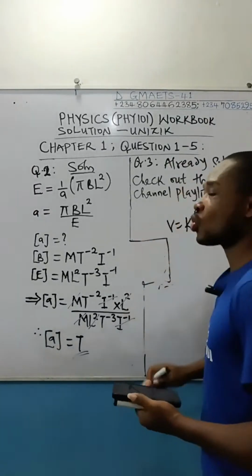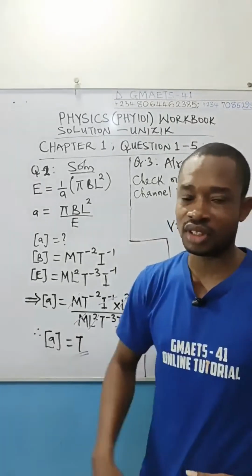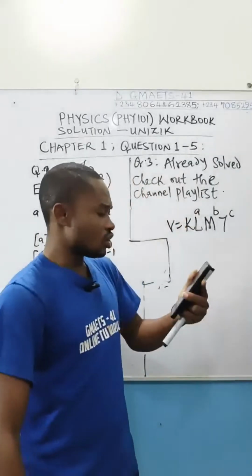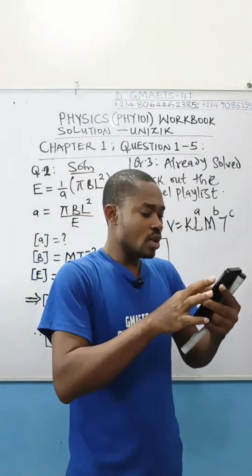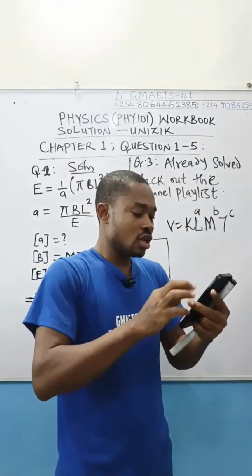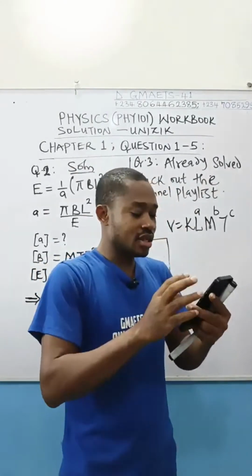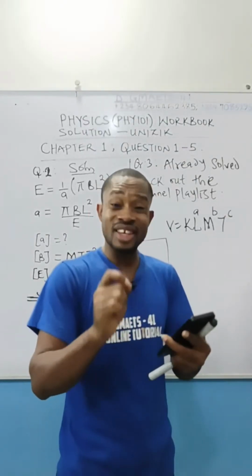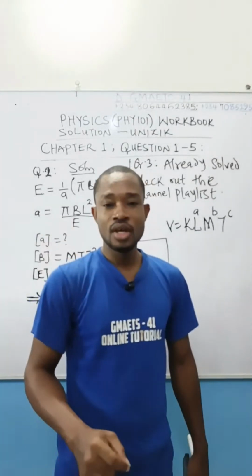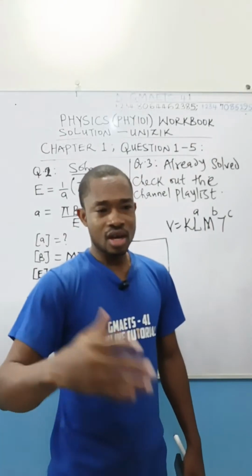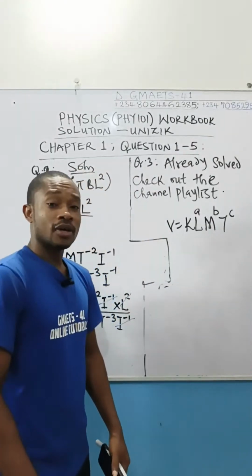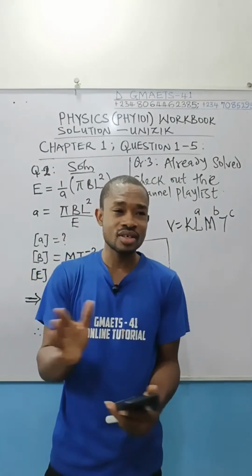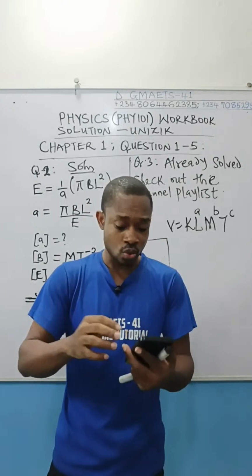Exactly this question, I solved it on this channel two years ago, just a 10-minute video or less. You were asked to calculate the values of A, B, and C, where K is a constant and A, B, and C are unknown. So reach out for it so we don't waste time dealing with it here. I'm here to solve questions, and questions are already available on this channel.